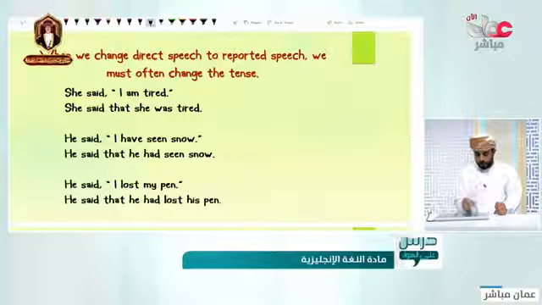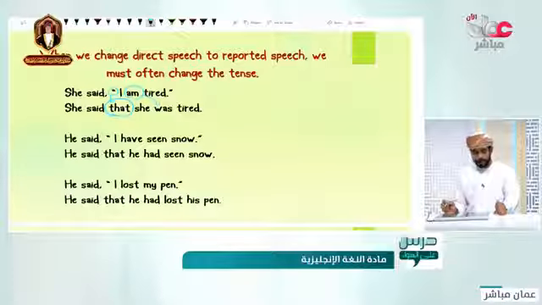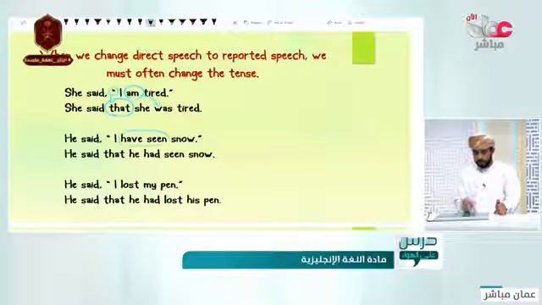Look in here. We say that we use that to change the speech mark. We change the time. If it is present, it will become past. Okay. And if it is the, what is this? This is the present perfect. It will become the past perfect. Have a look in here.